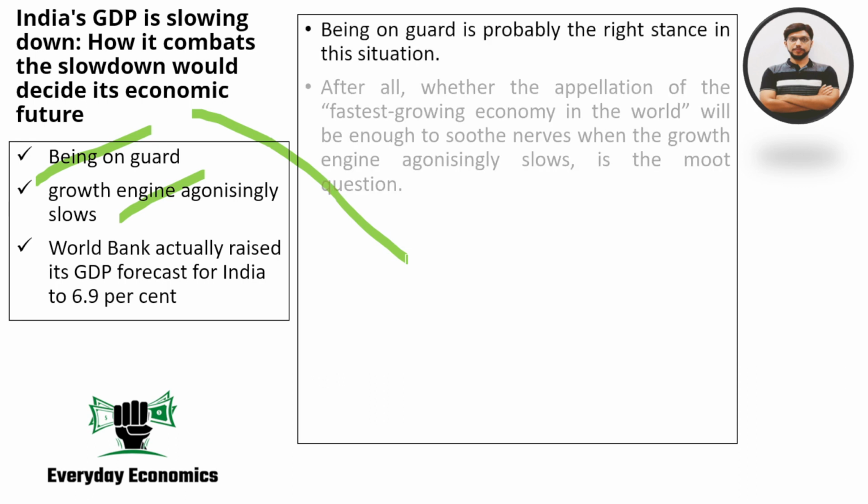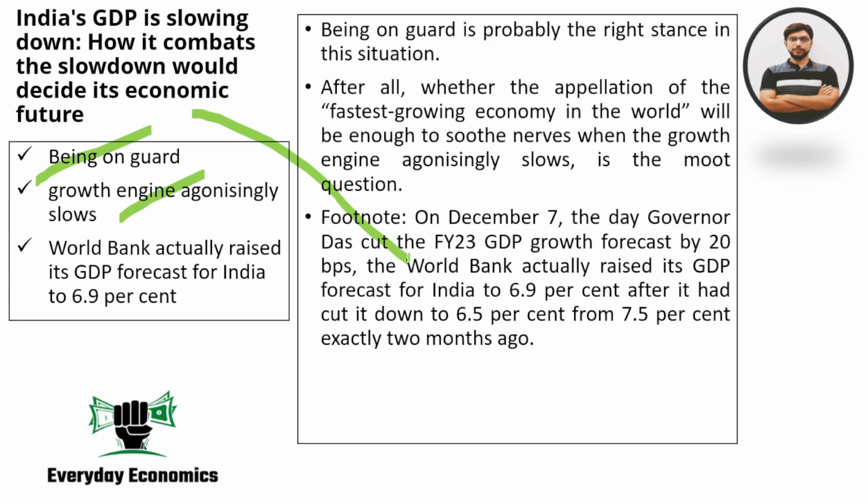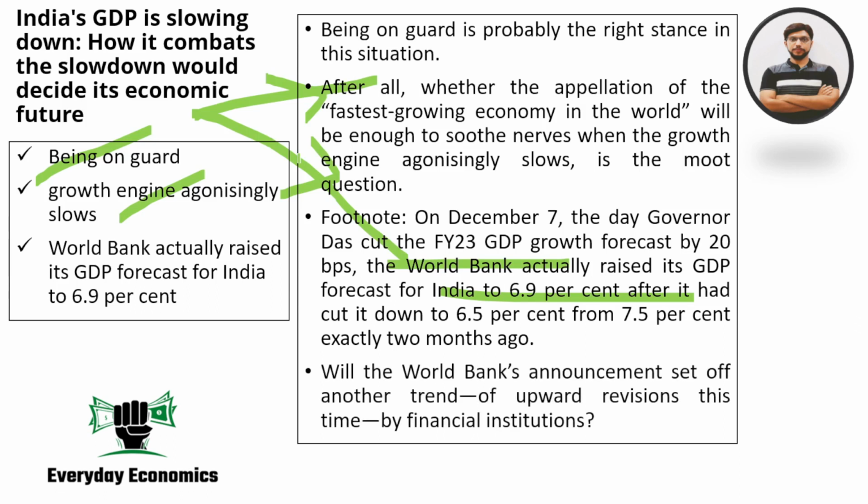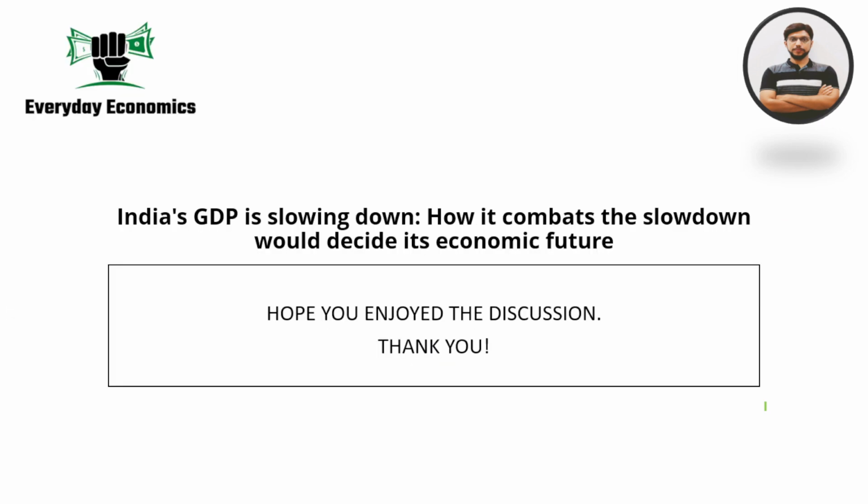And if we end with good news, the good news is that the World Bank has actually raised the forecast for India to 6.9% for this particular year. So while the world believes that there is a decline, ICRA as well as the World Bank believe that we may do better than what we are projecting. Will the World Bank and ICRA projections hold true, or will other projections hold true? Only time will tell, but of course efforts need to be taken in the right direction to steer the economy